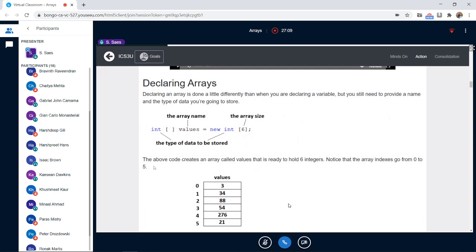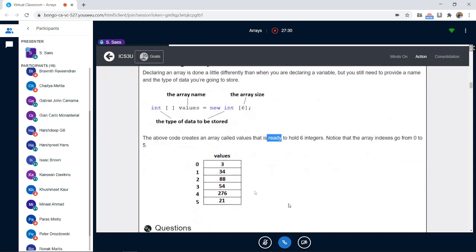The above code creates an array called values that is ready to hold 6 integers. It doesn't have values yet; we are going to put the values in after. Notice that the array indexes go from 0 to 5, but there is nothing in it.